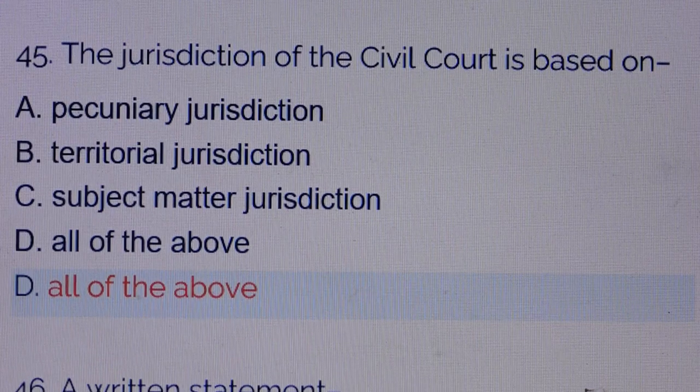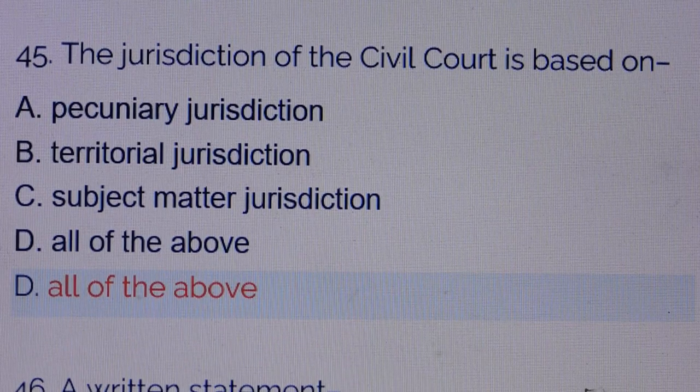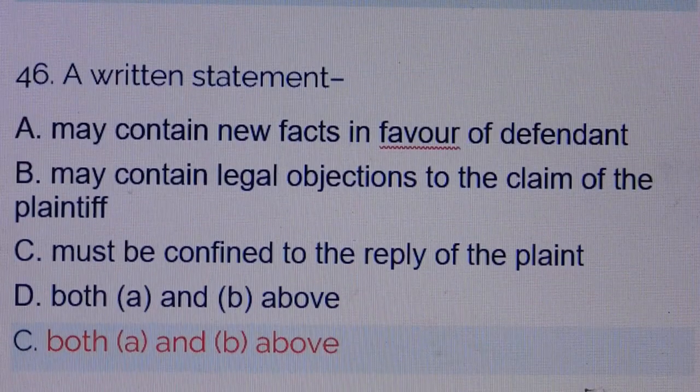Question number 45. The jurisdiction of the civil court is based on: answer is option number D, all the above. Option A, pecuniary jurisdiction. Option B, territorial jurisdiction. Option C, subject matter jurisdiction.